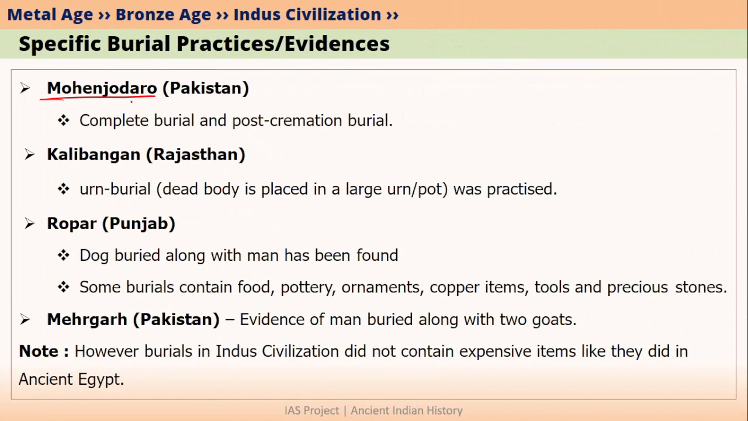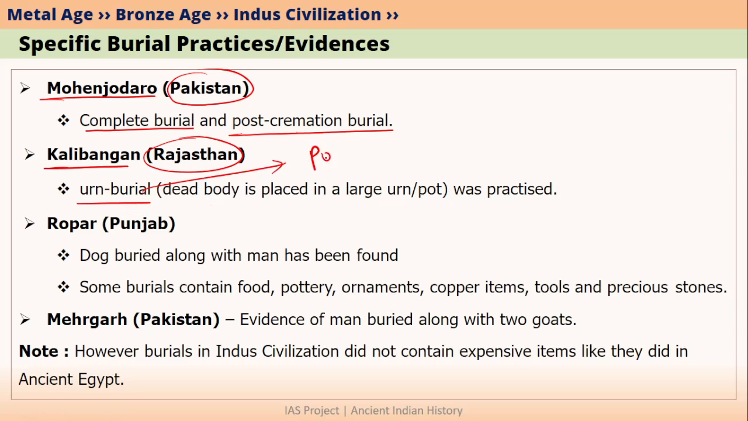If we talk about Mohenjo-daro, Mohenjo-daro is also located in Pakistan. In Mohenjo-daro, the most important type of burial practices were complete burial as well as post-cremation burial. In Kalibangan, which is located in Rajasthan, urn burial was very famous. Urn burial is nothing but pot burial.